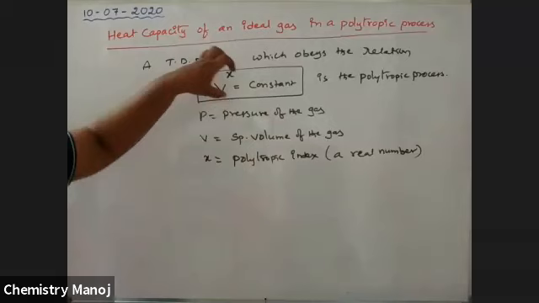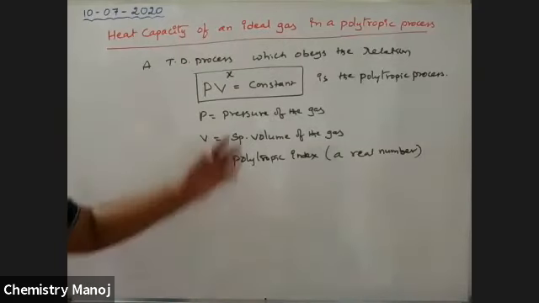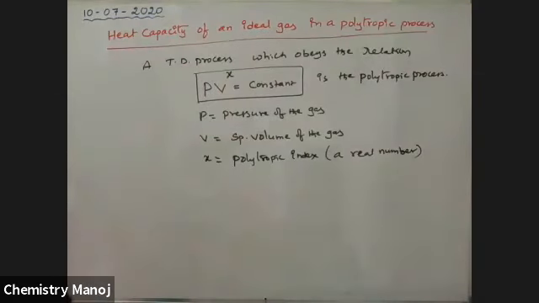All processes come under this equation. Poly means many, various processes. So that is why it is called a polytropic process.